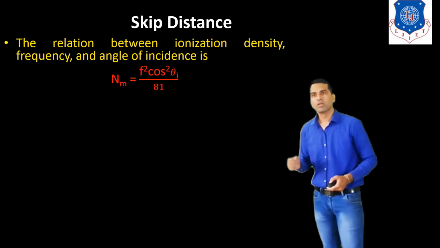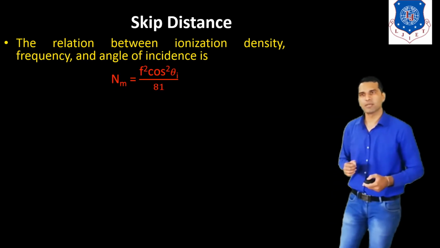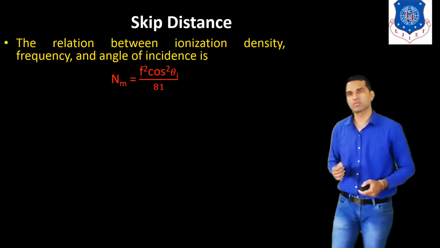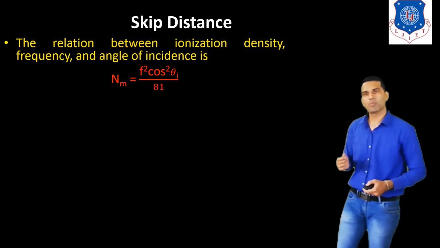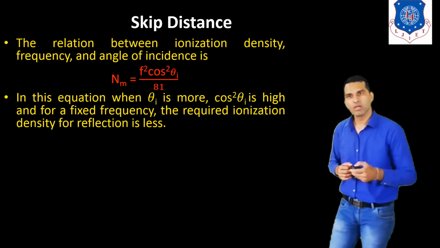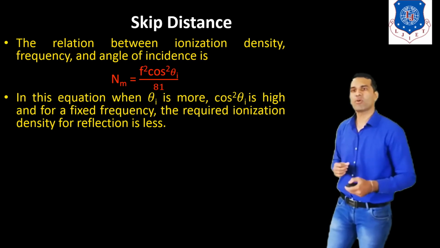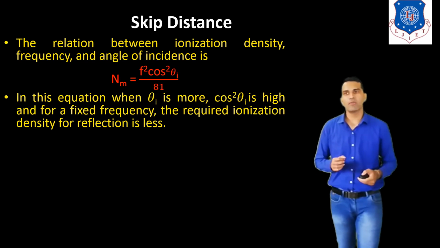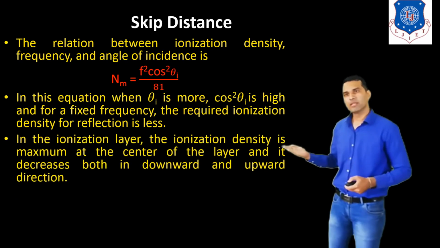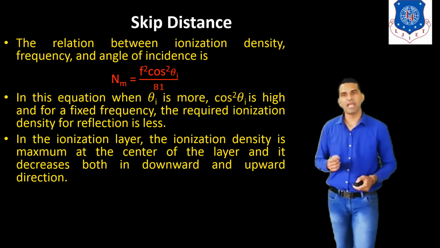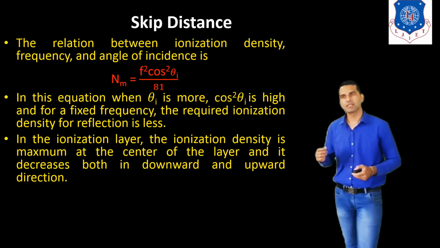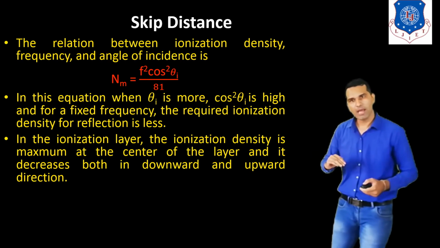Now the relation between the ionization density, frequency and the angle of incidence is Nm is equal to f square cos square theta I upon 81. In this equation, when theta I is small, cos square theta I is high, and for a fixed frequency, the required ionization density for reflection is less. In the ionization layer, the ionization density is maximum at the center of the layer and it decreases in both the downward and upward directions.